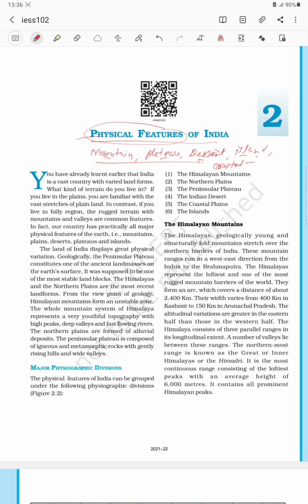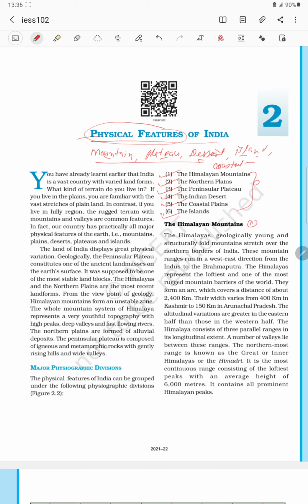So on the basis of physical features, India has six divisions. That is the Himalayan mountain, the northern plains, the peninsular plateau, the Indian desert, the coastal plains, and the island. Okay, this is the division on the basis of physical features of India. There are six divisions. One by one, I will see all these divisions. Clear? First of all, we will see the Himalayan mountain.